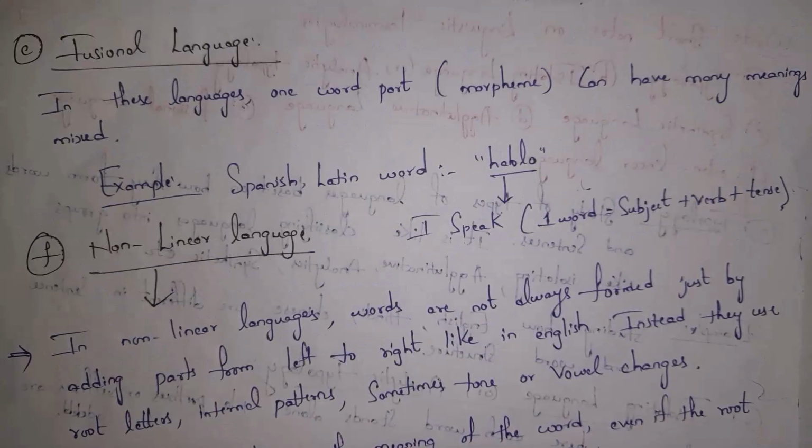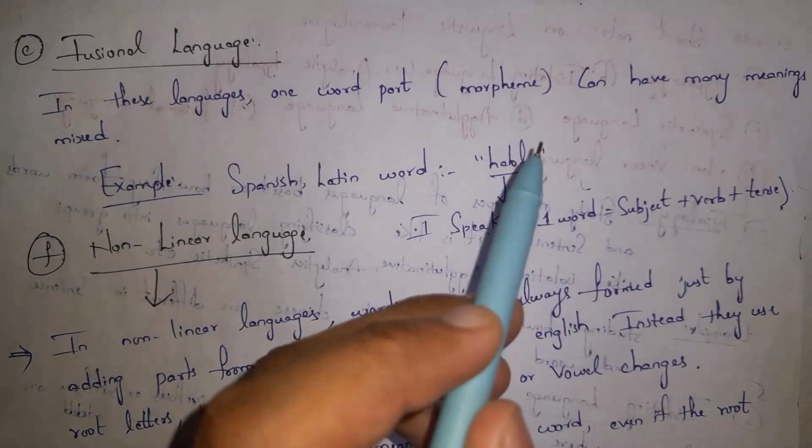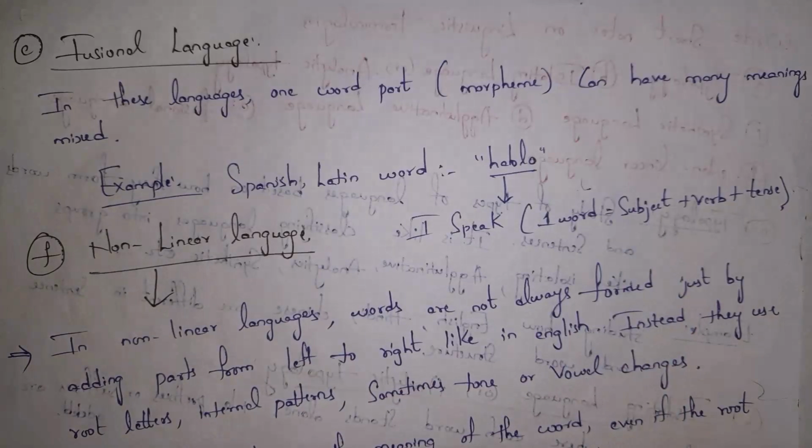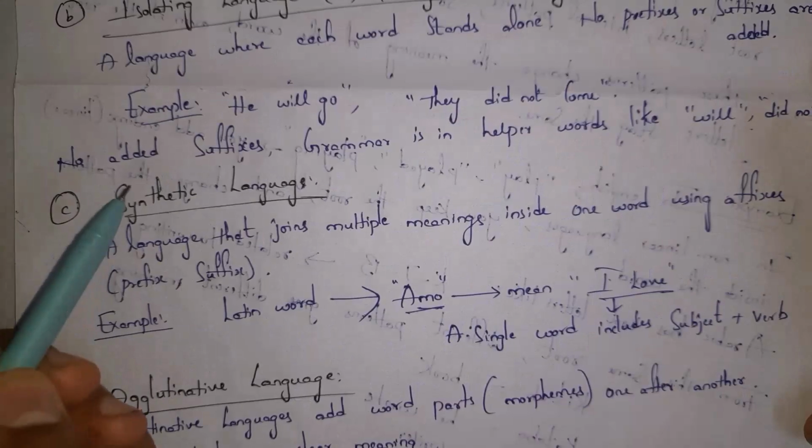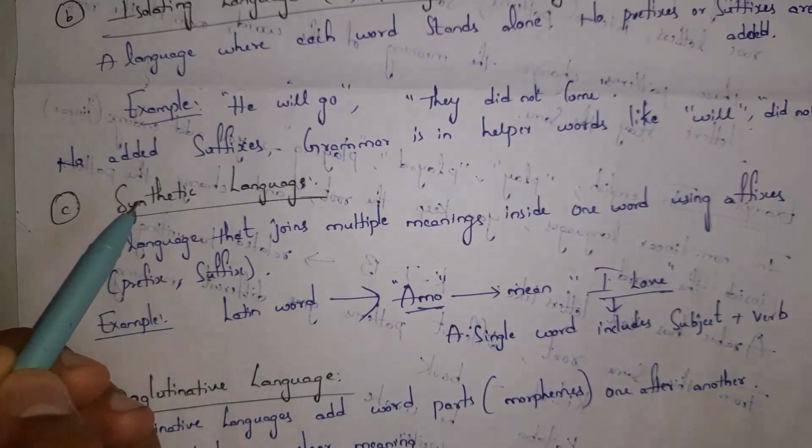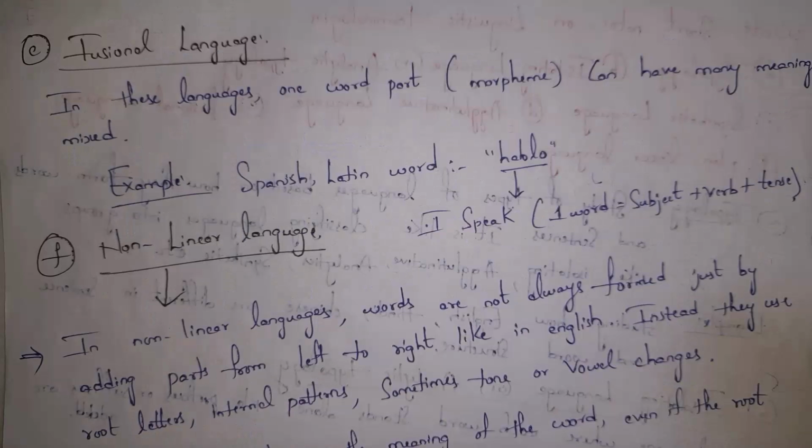Next, I will explain what is fusional language. Guys, in fusional language, one word part, that is nothing but one morpheme, can have multiple meanings. For example, there is the Spanish word "hablo". The meaning of "hablo" is "I speak". Here "hablo" is not a word part alone; the ending is the morpheme. A morpheme is nothing but one of the parts in a word. So, this morpheme has multiple meanings. So, we call this "hablo" fusional language. Synthetic language means one word has multiple meanings, whereas fusional language means one morpheme can have multiple meanings.